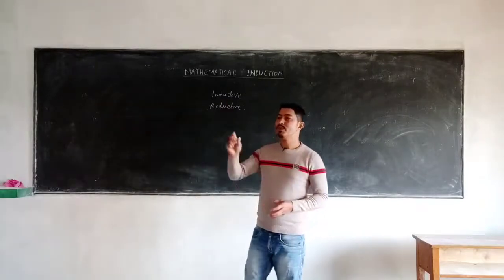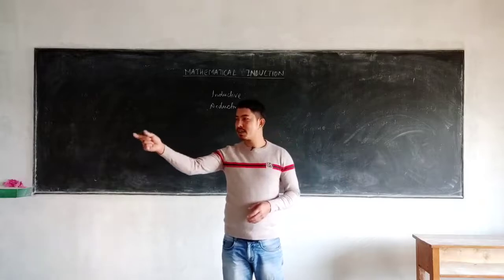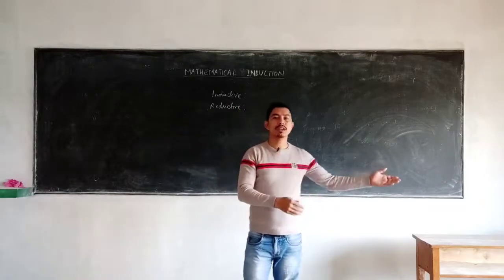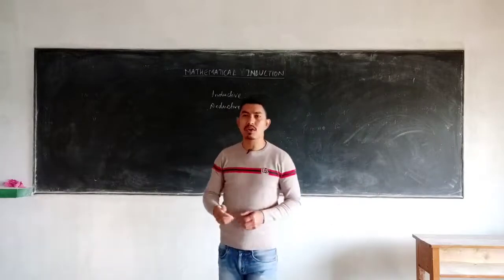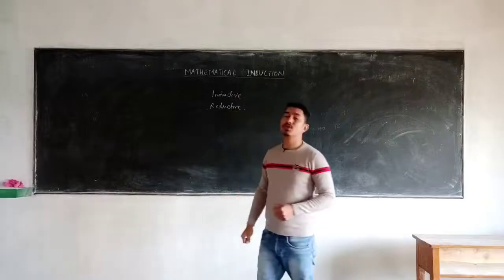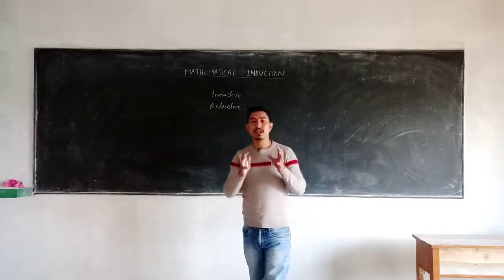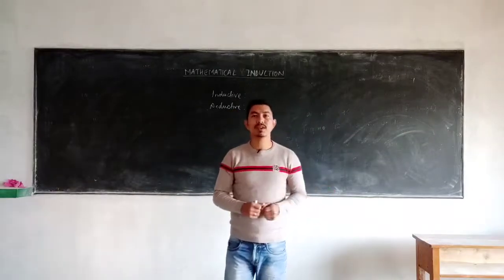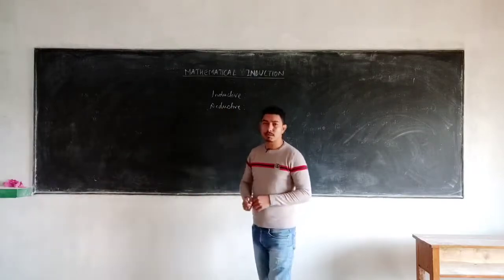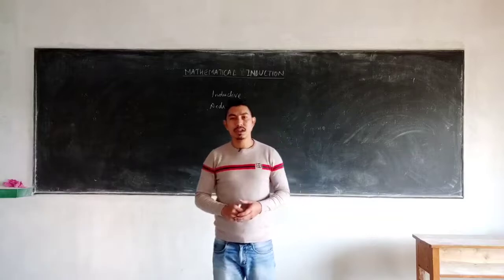Inductive method means if you see one thing occurring, after that the second thing, the third, the fourth, in the same way we can easily predict that the last thing that is going to occur will be the same as that of the first one. And in the deductive method, we start with a general case and then we reach the specific case. That means we derive the formula to prove a certain expression. So that is known as the deductive method.